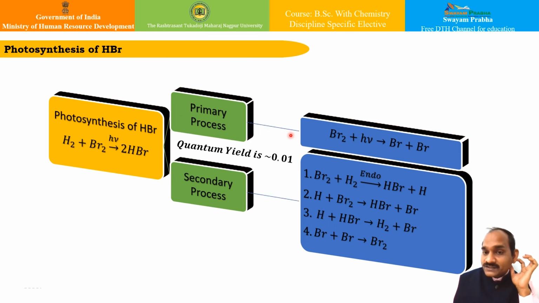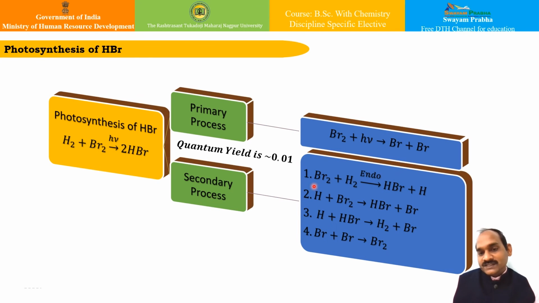The primary process is that the bromine molecule, on absorption of energy, will give you bromine radicals, and in the secondary process, the product of the primary process then takes part. You can see over here. Out of these reactions 1, 2, 3 and 4, reaction 1 is endothermic, and therefore it is very slow.